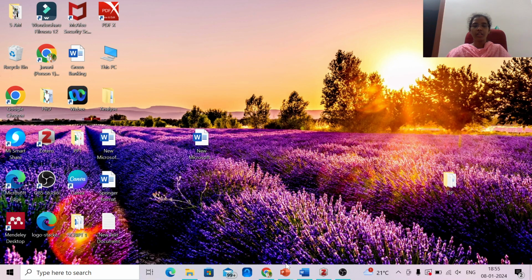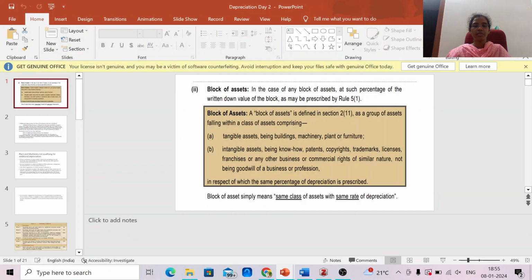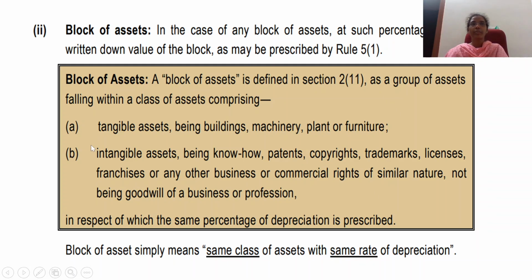Welcome back. Today let us learn the concept of depreciation. So basically, how do we charge depreciation? We charge depreciation on the value of asset. So we'll have an asset of worth rupees 20 lakhs, and if the rate of depreciation is 10 percent, we charge 10 percent on the value of asset, and we claim the depreciation.